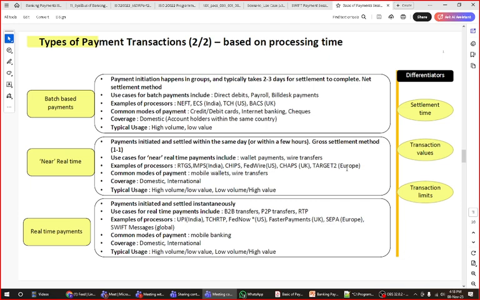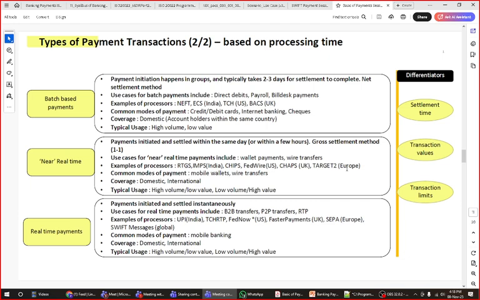So whenever you do RTGS or NEFT payment in India, specifically in India, if you send your payment at 8 p.m., for example at 8 p.m. and 2 minutes, then it will be caught in the next batch, which is at 10 p.m. So it will not be caught in the 8 p.m. batch, because the 8 p.m. batch is already completed and payments have been processed with that.